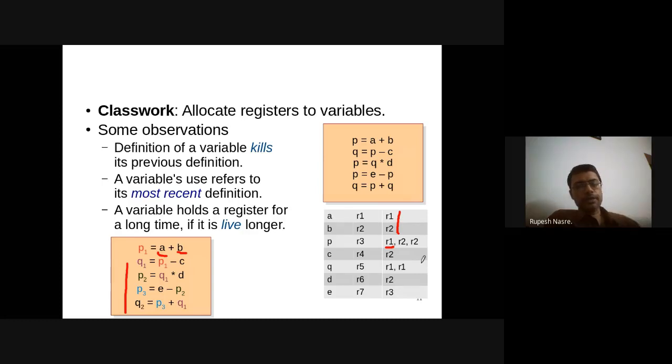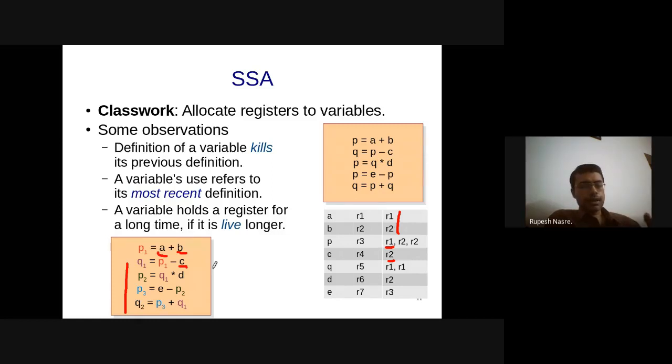After this, at this stage, R1 is used, but R2 is free because there is no further use of B. And therefore for C, which is the second expression, so for P1 and C, I require registers. P1 is in R1, so I can give R2 to C, right? That is what is happening here. At this stage, I am going to go to the assignment of P1 minus C to Q1.